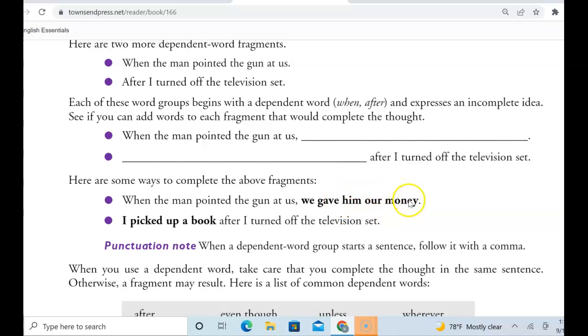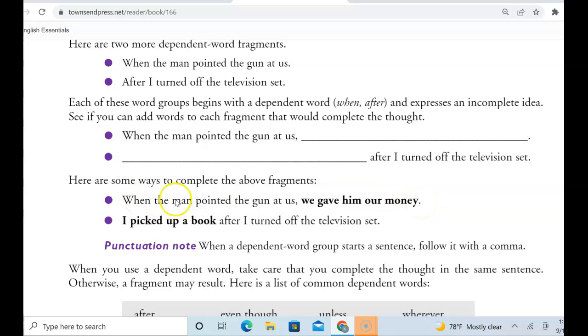So how can we fix it? We can add an independent clause. So if we put a comma, we're only going to look at we gave him our money. Let's see if it has the three components. Subject, we, verb, gave. We gave him our money. Does that make sense by itself? Yes, we don't need this beginning part. So we gave him our money: subject, verb, and it makes a complete thought. This is an independent clause. It can stand on its own. It is a sentence.